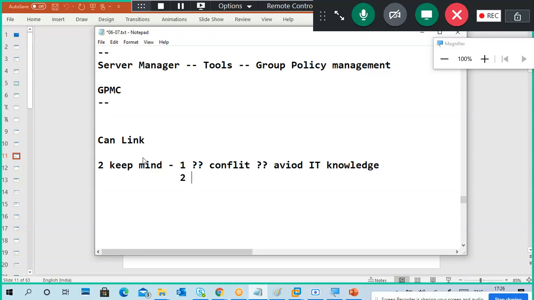Second one. What is the second one? Any idea? First one I told: verify before making changes.